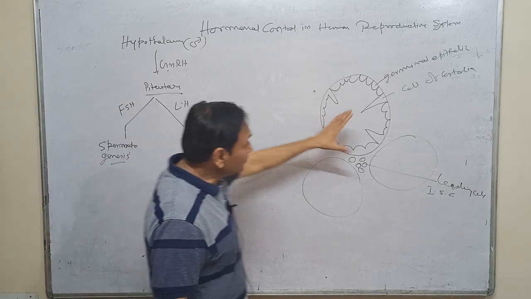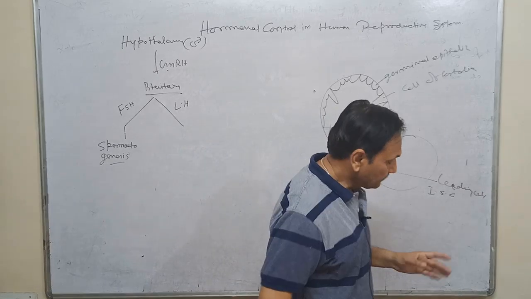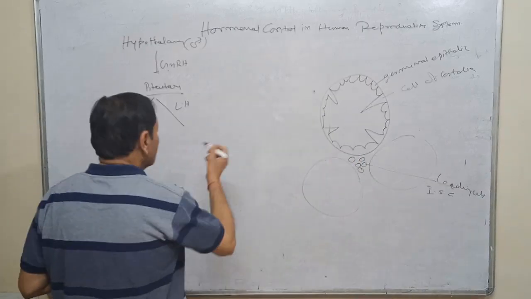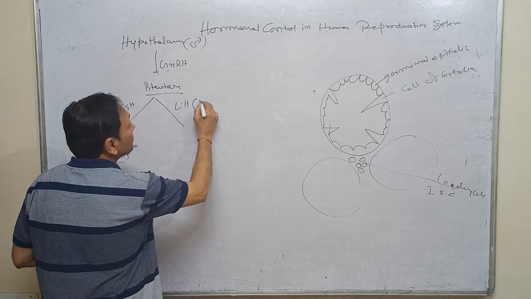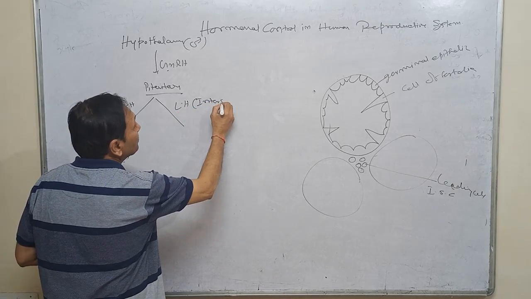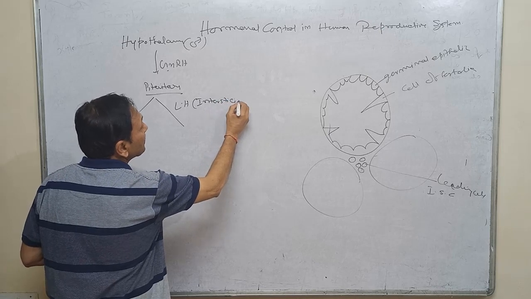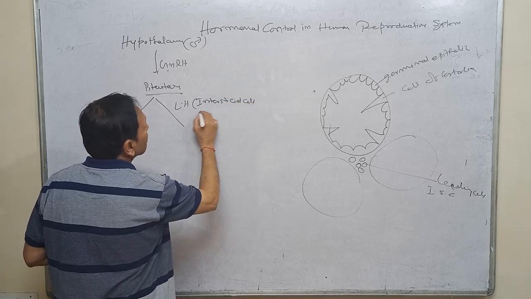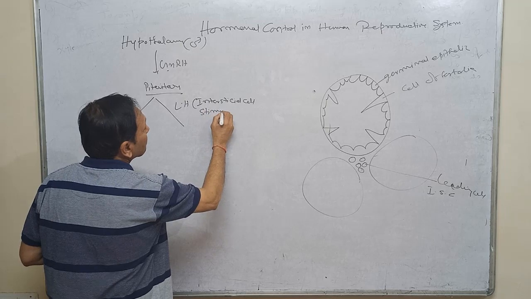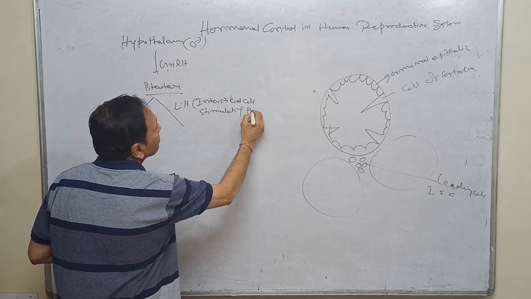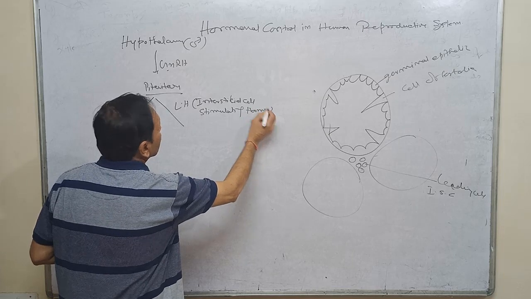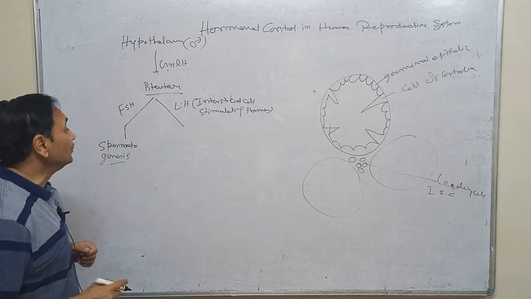And LH is called interstitial cell stimulating hormone.